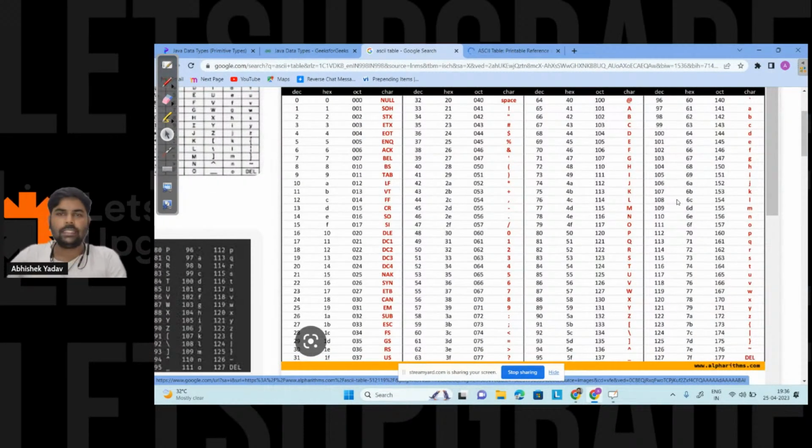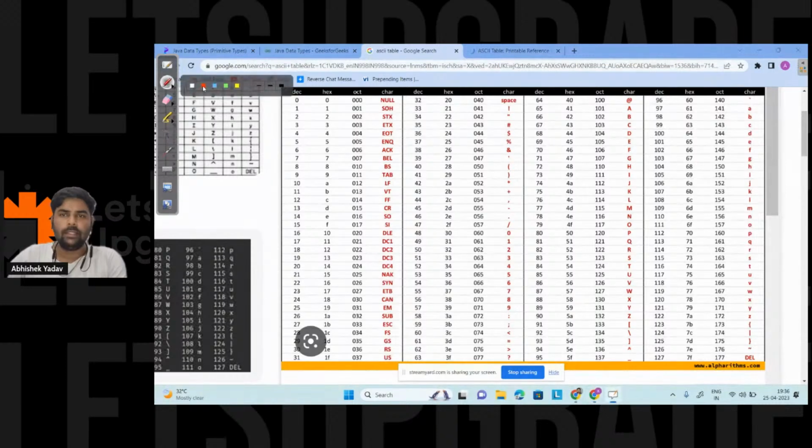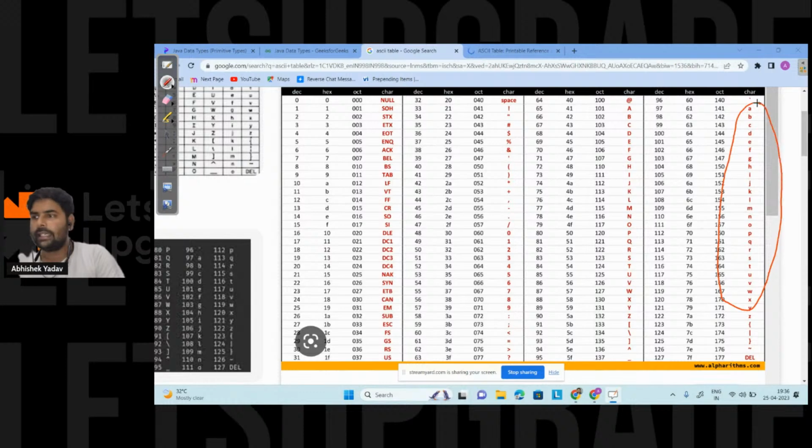If you see this ASCII table, for each lowercase character we have the corresponding ASCII value, that is, for a we have 97, for b we have 98. Similarly, for uppercase characters, for capital A it is 65, for capital B it is 66.